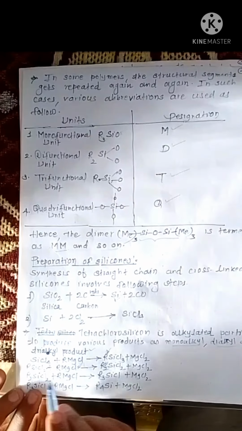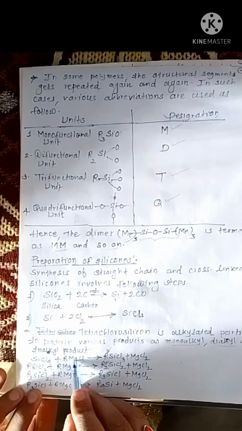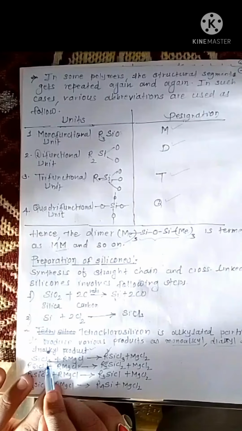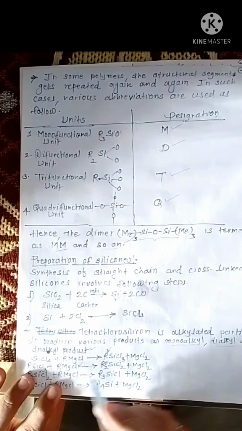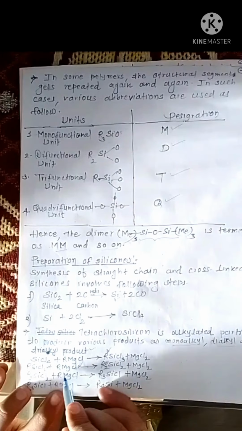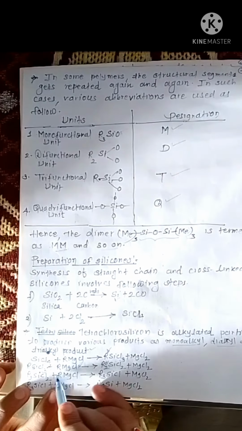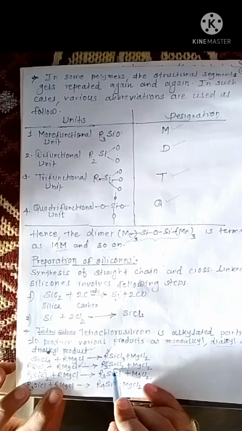Just see in this reaction, tetrachlorosilicon is reacted with one molecule of Grignard reagent. One chlorine atom is replaced with an alkyl group. In the next step, this compound is reacted again with one molecule of Grignard reagent, so one chlorine is replaced by an alkyl group and you get this compound.